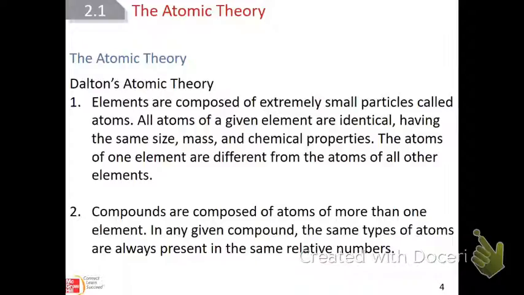It was a guy named Democritus that said, if you took a rock or some piece of matter and you kept breaking it down into smaller and smaller pieces, there eventually has to get a piece that's the smallest.